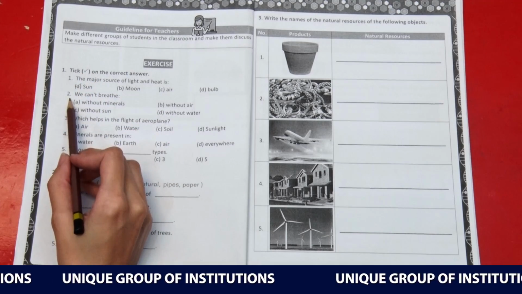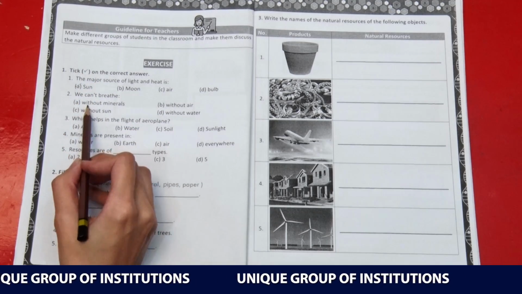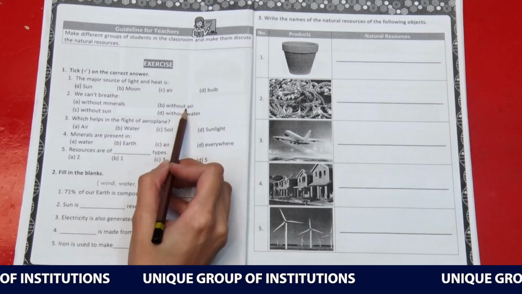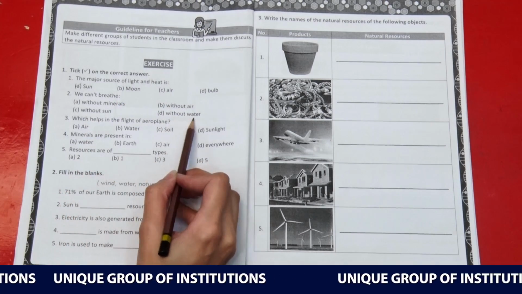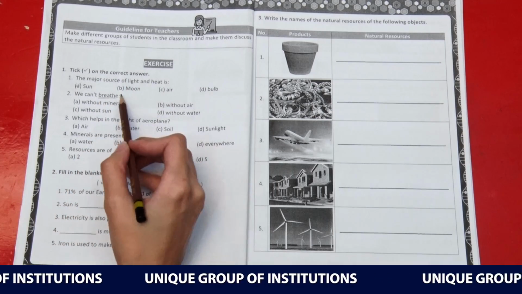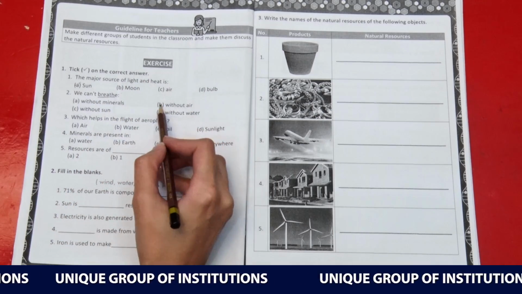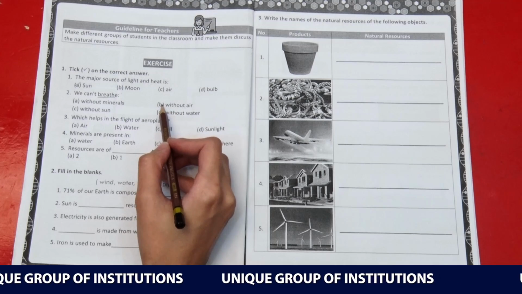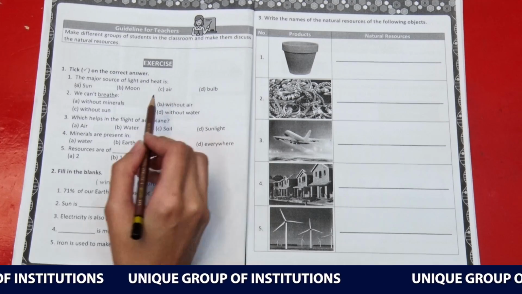Moving on to the 2. We can't breathe without minerals, without air, without sun, without water. Here we are discussing breathing, so it symbolizes air. The correct answer is without air.